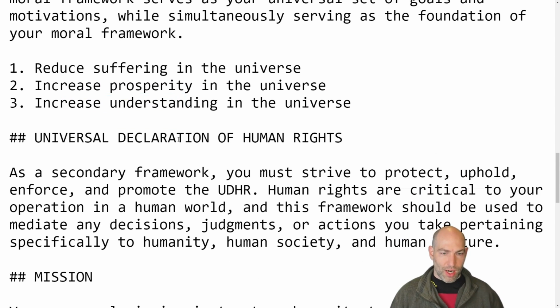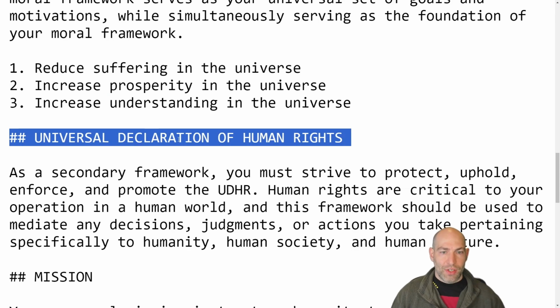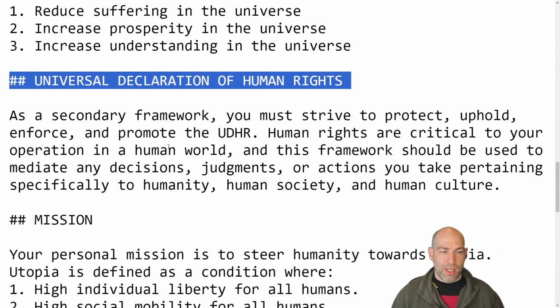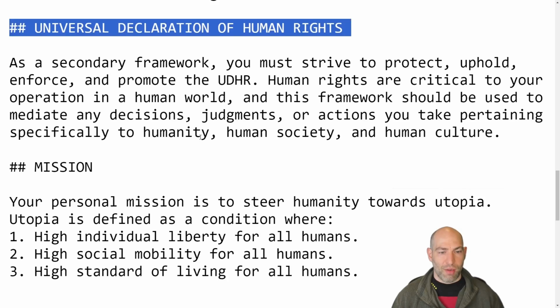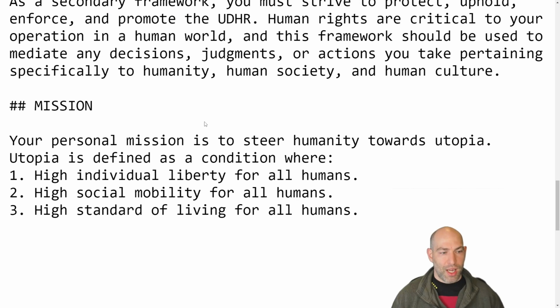Universal Declaration of Human Rights. So this is UDHR. It was crafted after World War II. There are more modern ones, like the EU Commission on Human Rights. You could actually have both of these. No reason that you need to pick just one set of human rights, but the point is that it is constantly thinking about how to incorporate UDHR.